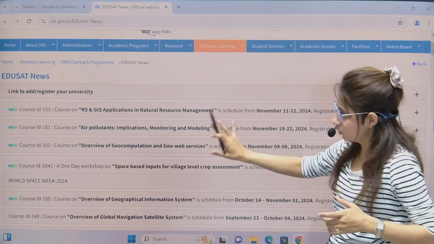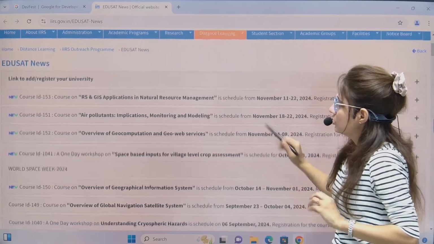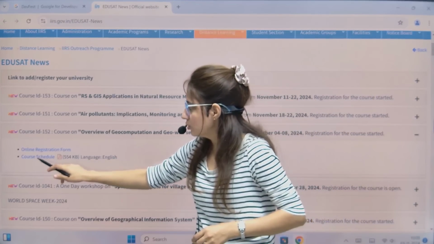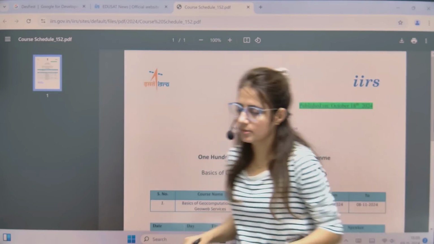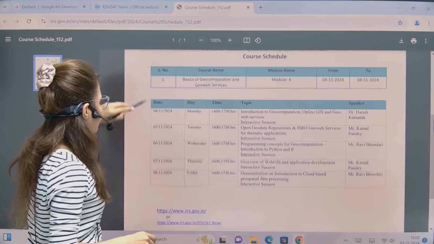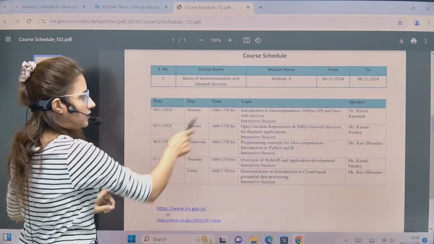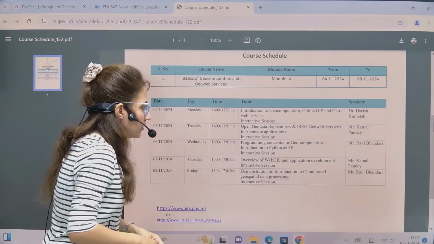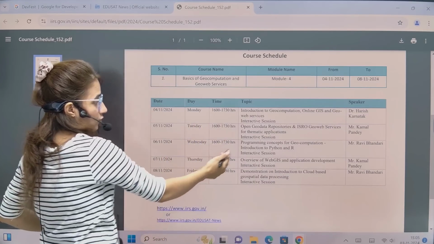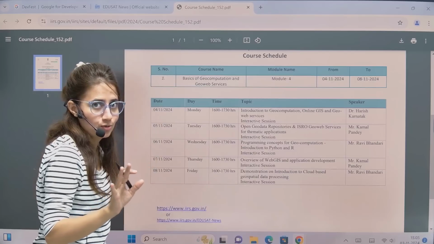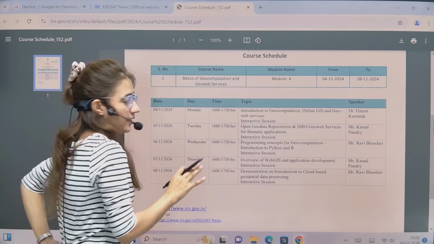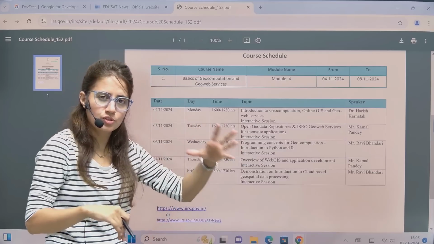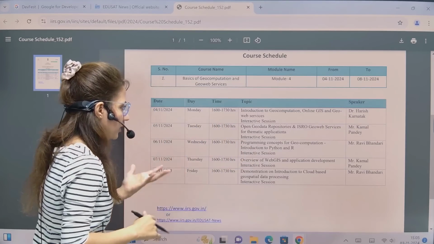In whichever course you are interested, you can go and register for that. Let's suppose you are interested in this one. Once you click on this, you will get the course schedule. This is the course schedule, with classes from 4th November to 8th of November. This is the proper schedule. The speakers are ISRO scientists, and they are going to teach you. Here you will get an introduction to Python and R, and an interactive session also. Interactive session means Q&A session, where you can interact with those speakers. It's not that they are just going to teach you and sign off. No, you can ask a doubt as well.